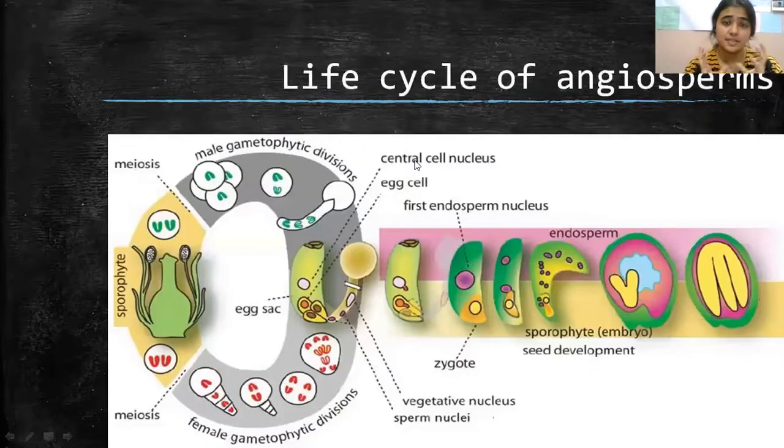This is the typical life cycle of angiosperm that you need to draw. You need to show the diagrammatic representation to make the examiner understand your point. This is basically to understand यहाँ पे क्या क्या हो रहा है. Sporophytic body है, meiosis होगा, male gametophyte होंगे, exact the female gametophyte portion है, meiosis हो रहा है, zygote हो रहा है.